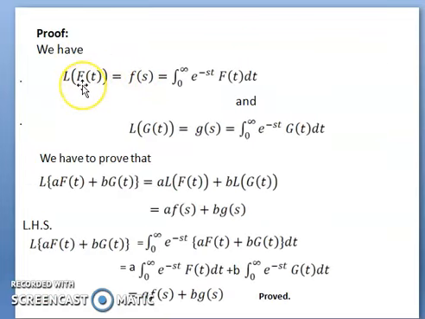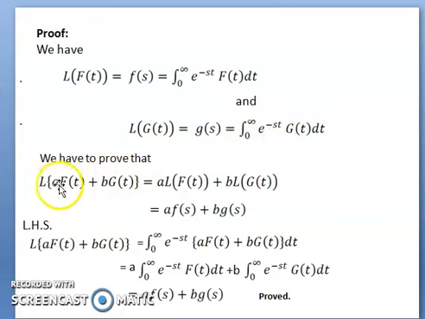We have the definition of the Laplace transform. L of ft equal to fs equal to 0 to infinity e to the power minus st ft dt, and L of gt equal to gs equal to 0 to infinity e to the power minus st gt. तो इस तरीके से Laplace of ft फंक्शन का Laplace transform हो गया 0 to infinity e to the power minus st ft dt, and the next one, when the function is gt, then the Laplace transform of the form is 0 to infinity e to the power minus st gt.